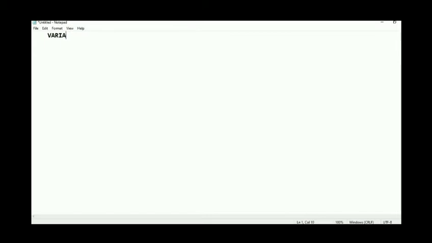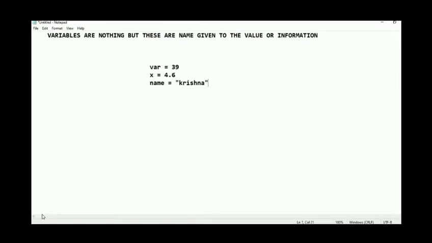Variables are nothing but a name given to some value or information. Variables hold a value or information at a particular time, so we can easily understand where it is located and where it is used.